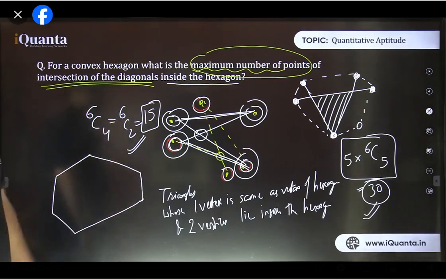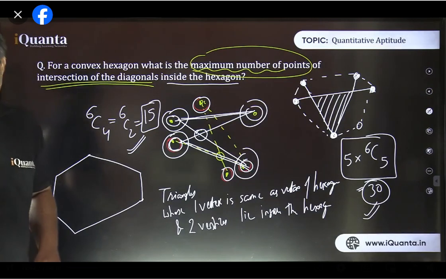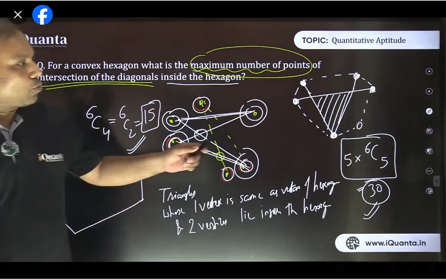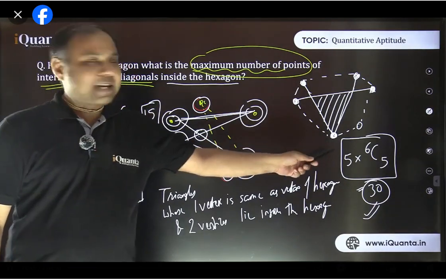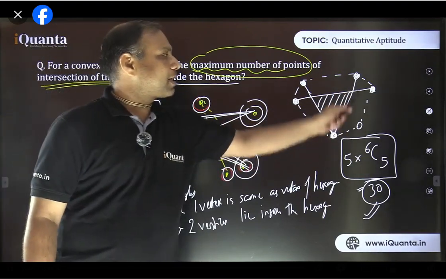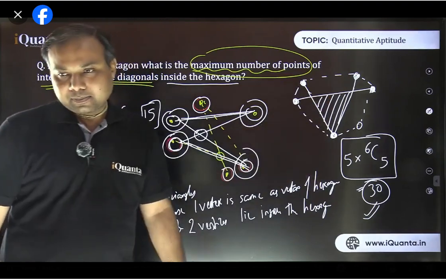Anyway, it was a heavy question, but you just need to understand what the requirement is. Don't misuse P&C. I'm repeating the same thing. Listen carefully. Our requirement was to have a triangle whose one vertex is the same as a vertex of the hexagon, and the other 2 vertices are created by the intersection of diagonals because they lie inside the hexagon. Okay?